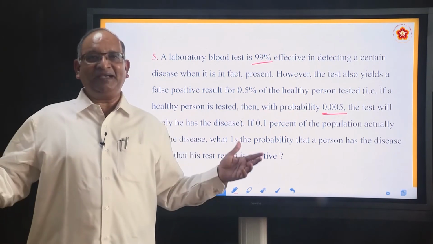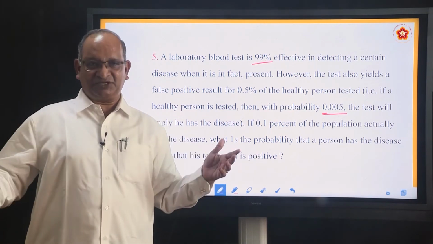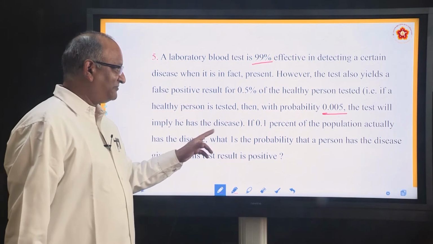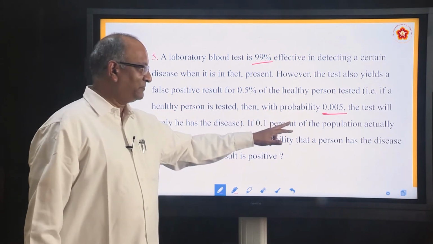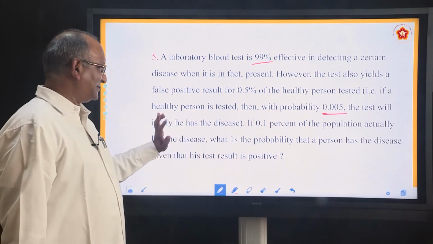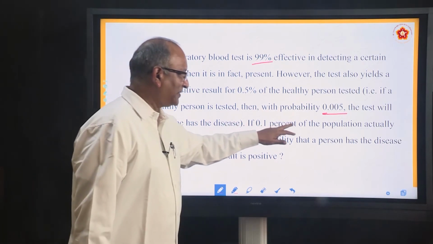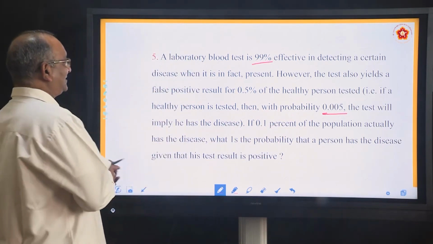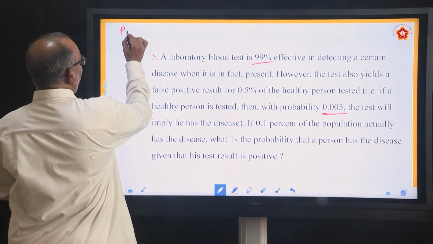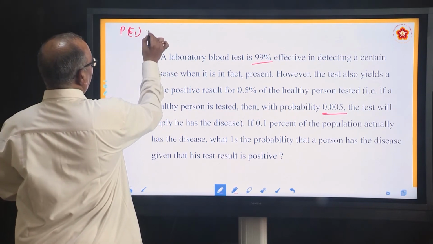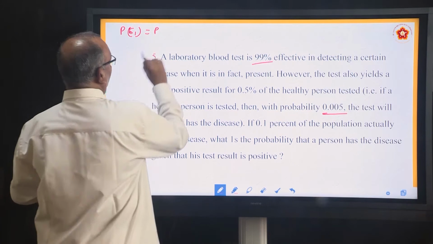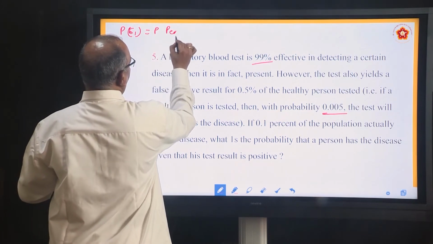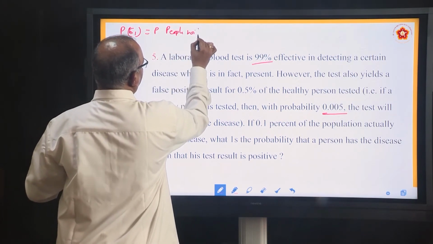So why not we make a partition. What partition we will make? 0.1% of people actually has the disease. If 0.1% of the population actually has the disease, so let us say P E1 stands for probability of people with disease.